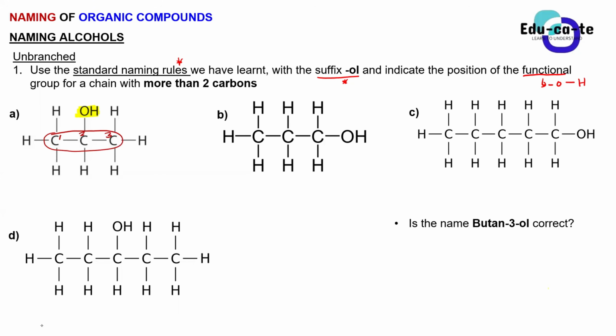So when you're going to name this, remember that this is a functional group, it's not a substituent, guys. So you don't write it as a substituent. You should know how to differentiate between a functional group and a substituent. This OH is not a substituent. The only substituents that I've talked about so far are the halogen and the alkyl group. Those are the only substituents. Otherwise, this OH is a functional group.